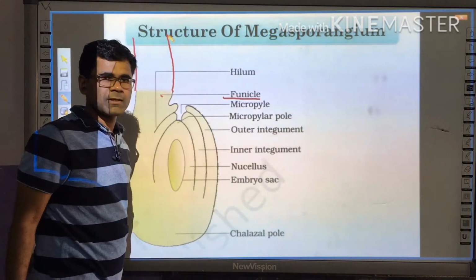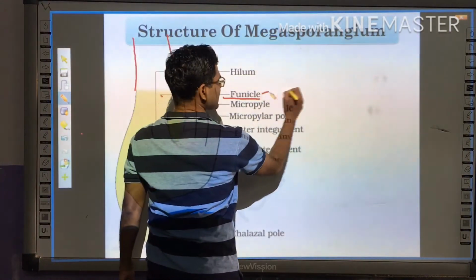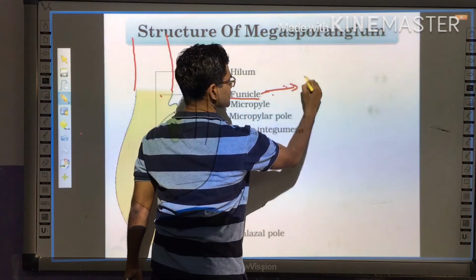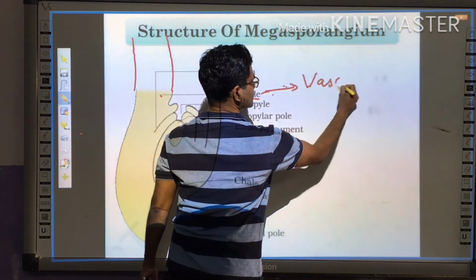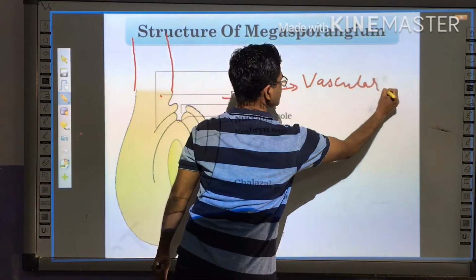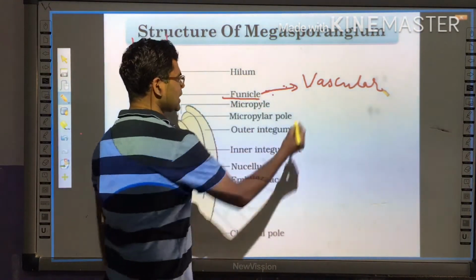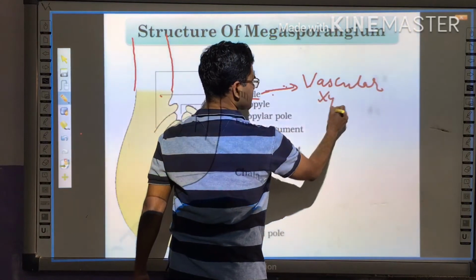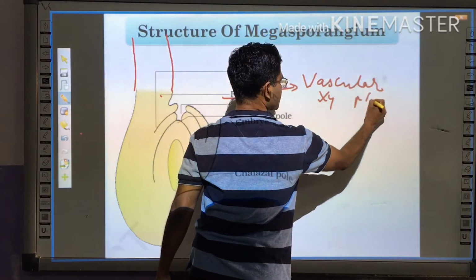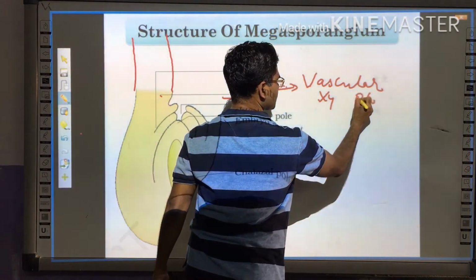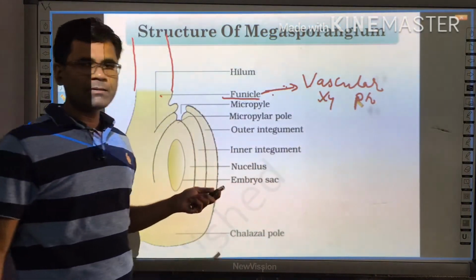These funicles are basically vascular in nature. They contain xylem and phloem.